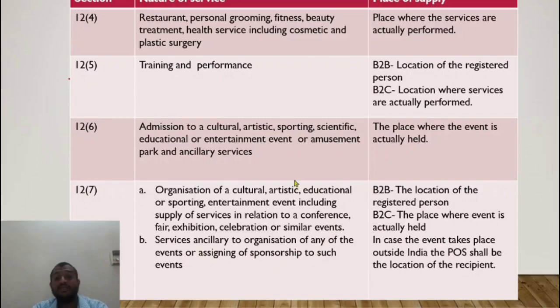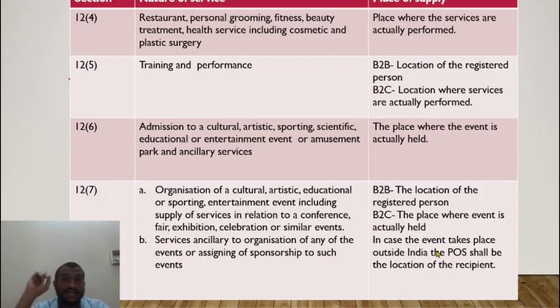Even services ancillary to the organization of such events, like assigning of sponsorship. Sponsorship has been bought from some other company. The place of supply would be the location of the registered recipient to whom the sponsorship is being provided, Softex Limited. Now, in case he is not registered, then the place of supply is the place where the event is actually held.